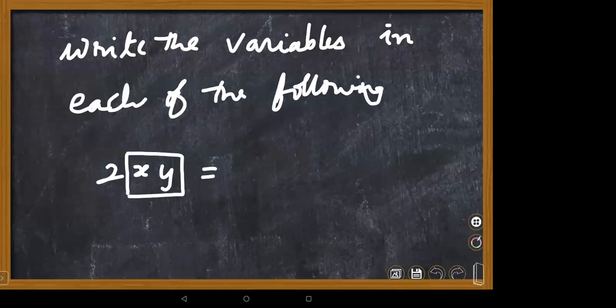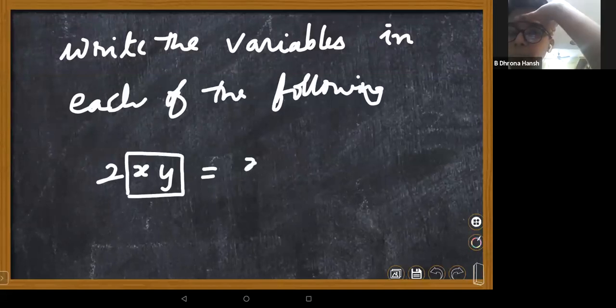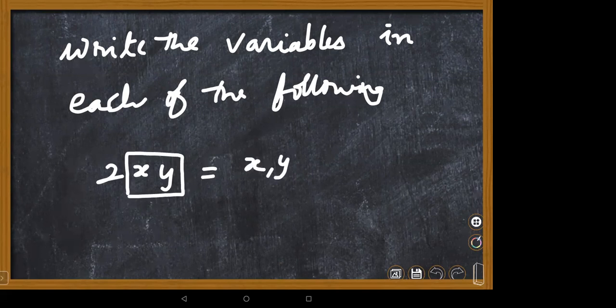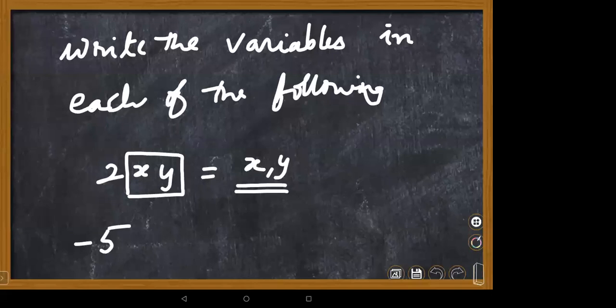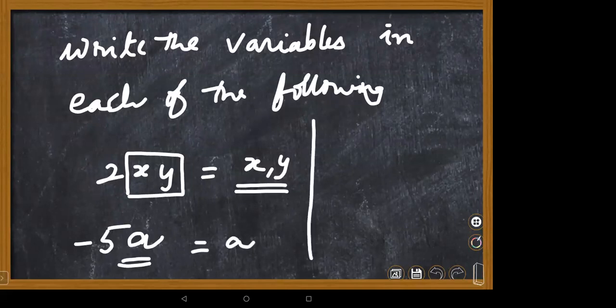Here variables are nothing but x, y, ma'am. 2xy is also 2 into x into y, right? That's all. There are two variables, two letters, two alphabets we have. Suppose another example, if I'm taking minus 5a, what is the variable here? A, ma'am. The same way, 2 by 3 x.